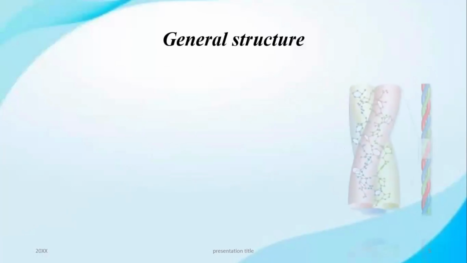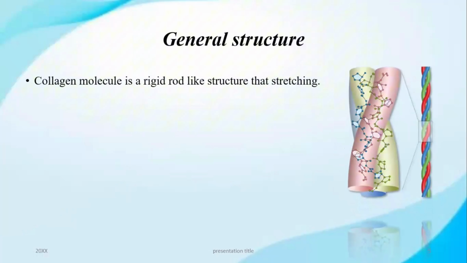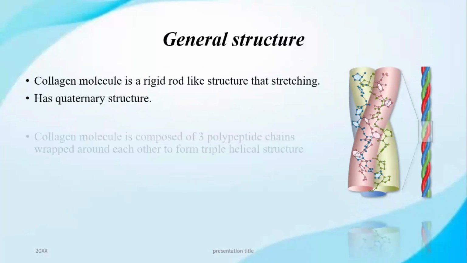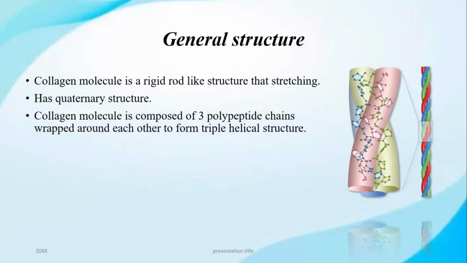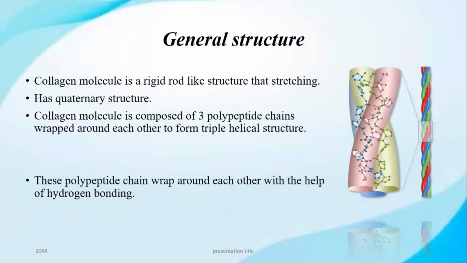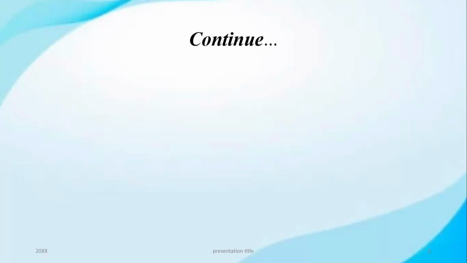Now let's talk about the general structure of collagen. The collagen molecule is a rigid rod-like structure that stretches like a stiff rod and has a complex structure known as quaternary structure. The collagen molecule is composed of three polypeptide chains twisted around each other, forming a triple helix similar to a braided rope. The polypeptides wrap around each other with the help of hydrogen bonding, which acts like tiny glue dots holding the strands in place.